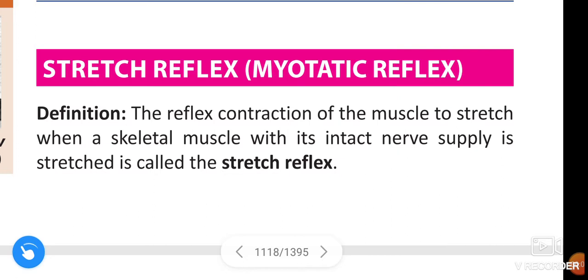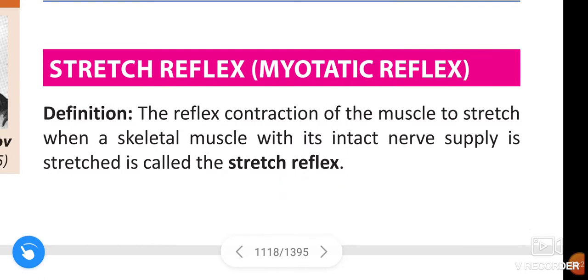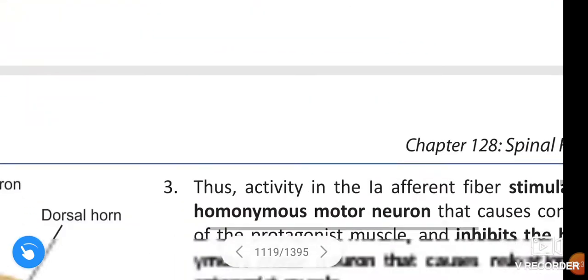In this video we are going to learn about stretch reflex, also called myotatic reflex. The reflex contraction of muscle to stretch, when a skeletal muscle with its intact nerve supply is stretched, is called stretch reflex.